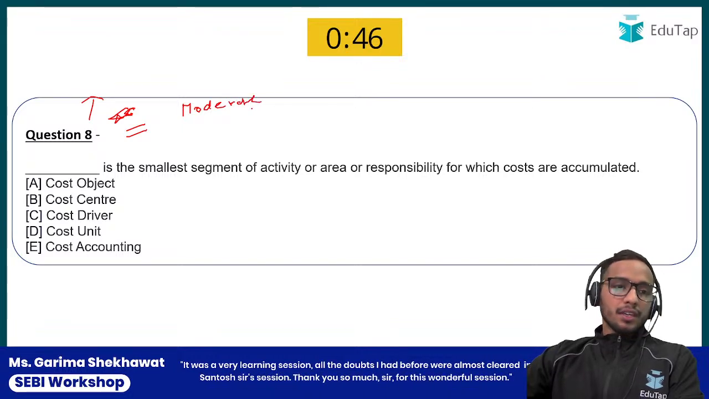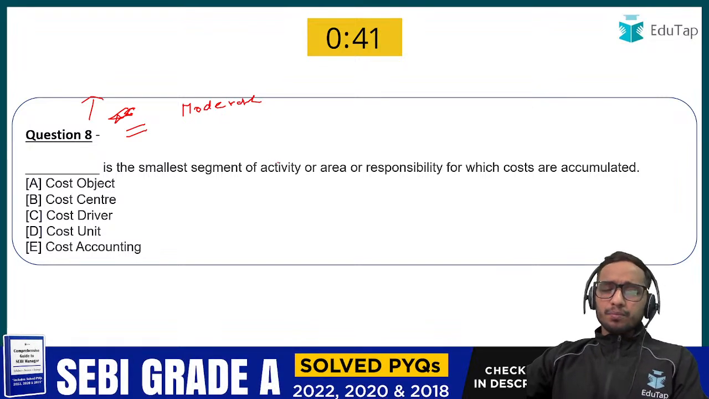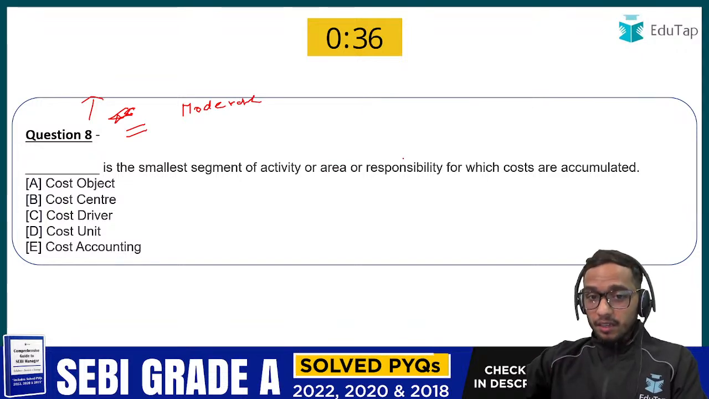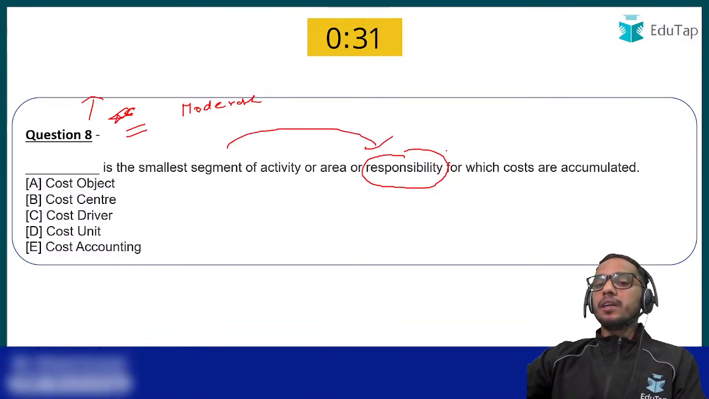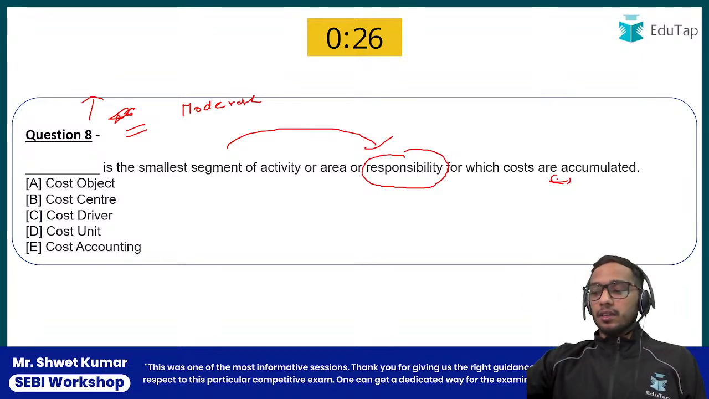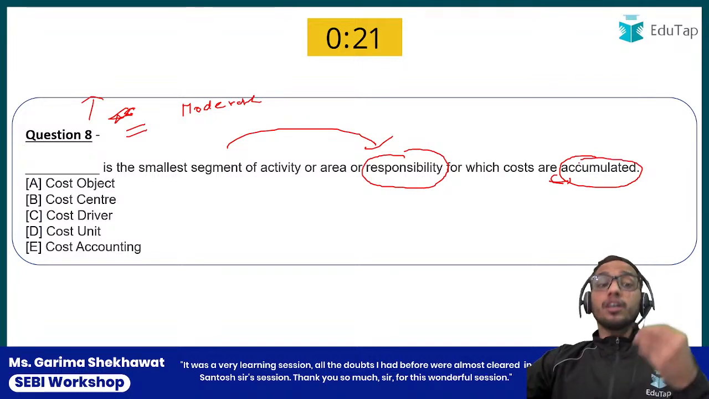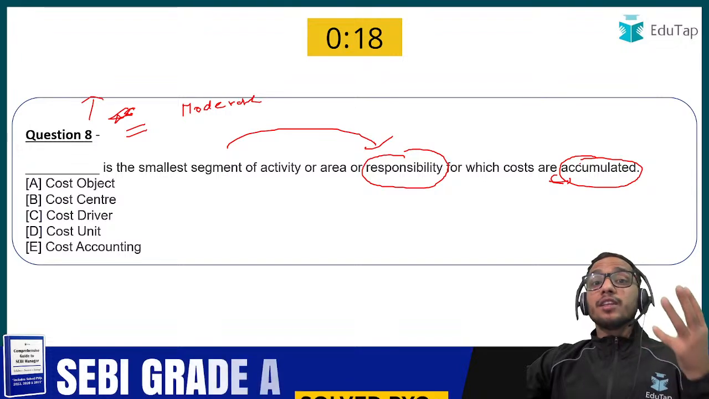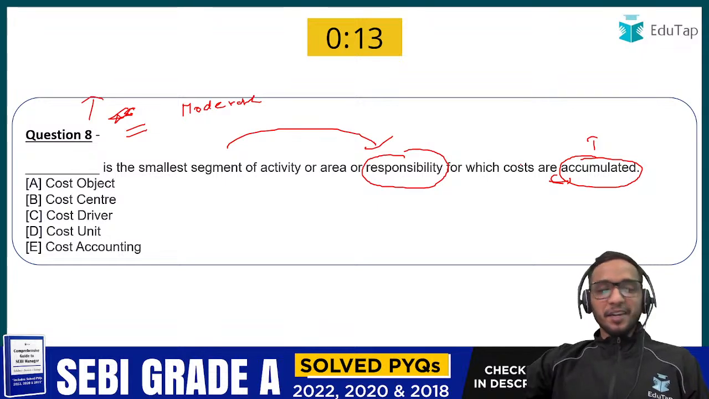Tell me the answer of the eighth question, everyone. Dash is the smallest segment of activity or area or responsibility. Remember the keyword here, responsibility. Smallest segment of the responsibility for which costs are accumulated. Remember this thing. This is also the keyword, accumulated, not allocated, not apportioned. You are accumulating the cost. Remember the keywords here. So you might be confused here. Let me check now who is right here.